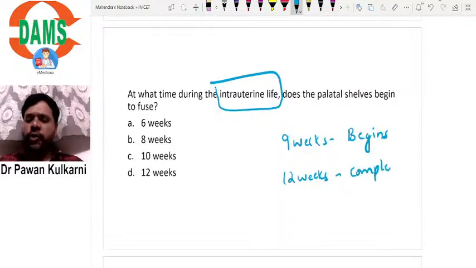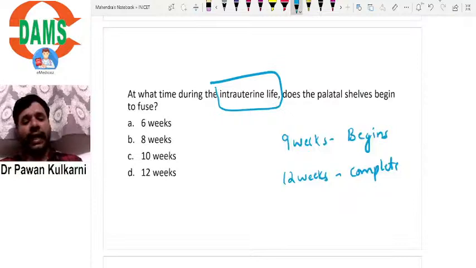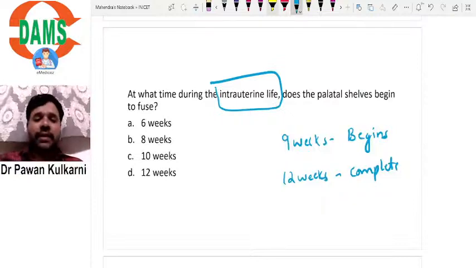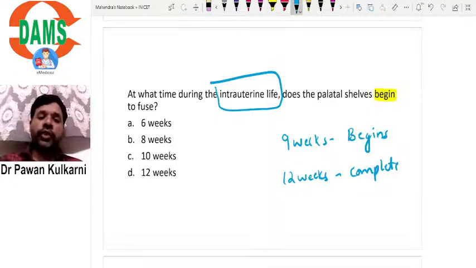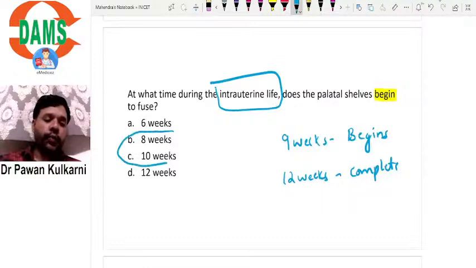Now look at the question. We have neither 9 weeks here, nor 8 weeks, nor 10 weeks. The options given are 6, 8, 10 and 12. And what have they asked? They have not asked about completion. They have asked about the beginning. So here the students usually get confused between these two.